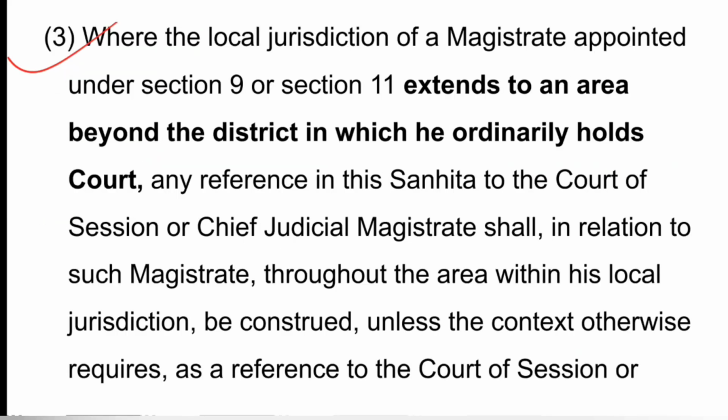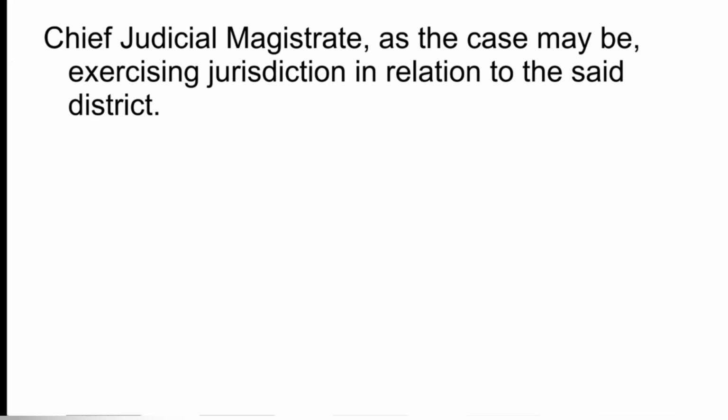Where the local jurisdiction of a magistrate appointed under section 9 or 11 extends to an area beyond the district in which he ordinarily holds court, any reference in this Sanhita to the court of session or chief judicial magistrate shall, in relation to such magistrate throughout the area within his local jurisdiction, be construed, unless the context otherwise requires, as a reference to the court of session or chief judicial magistrate, as the case may be, exercising jurisdiction in relation to said district.